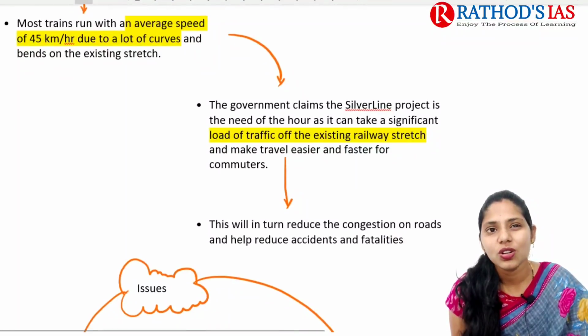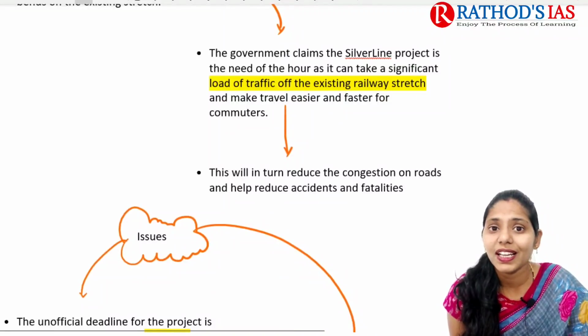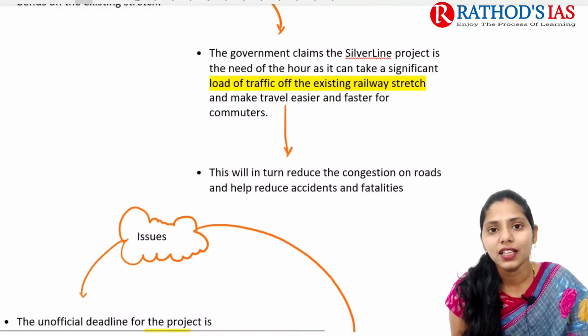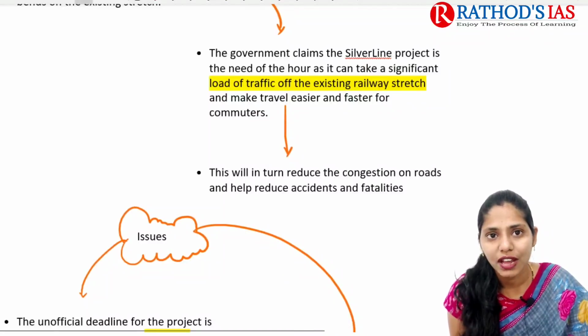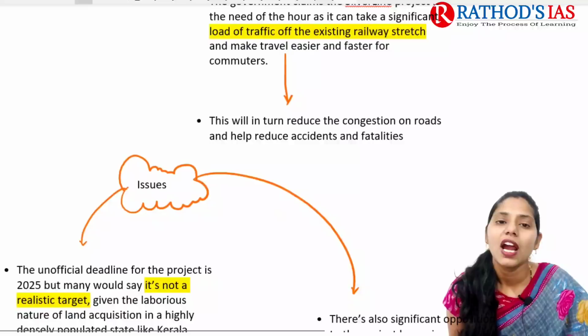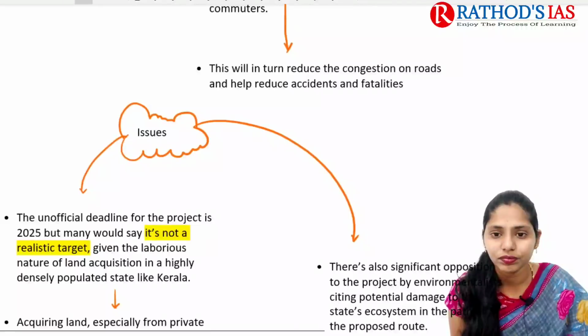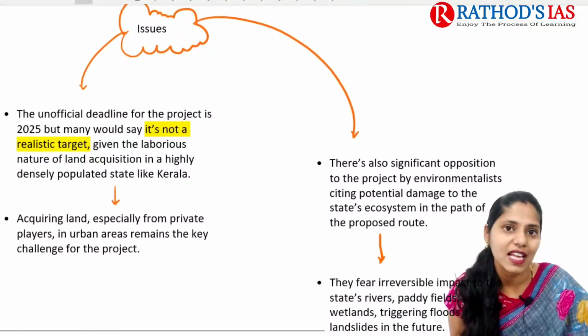Because of this, we see the low speed of the trains, and the government mainly claims that this Silver Line project is a need of the hour, and it can take a significant load of traffic, so it will also decrease road traffic congestion, and it is much easier and faster for commuters, and it will even help to reduce accidents and fatalities.